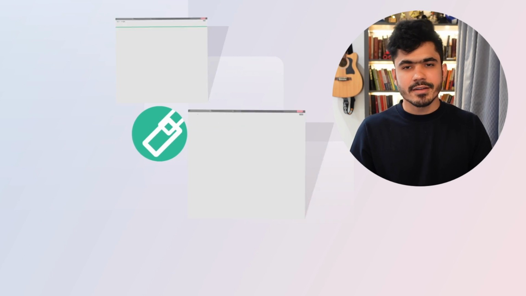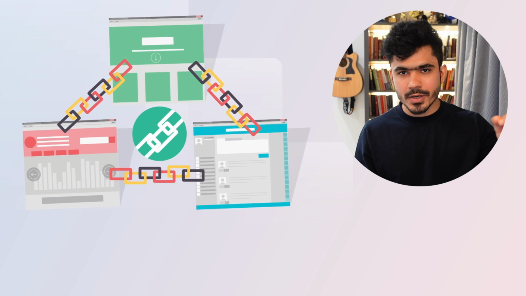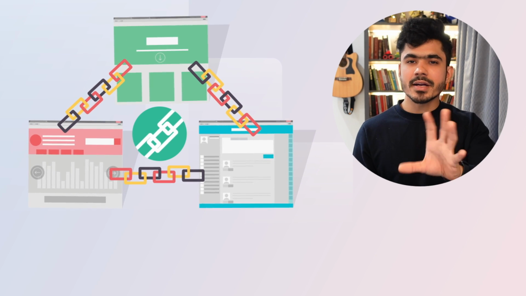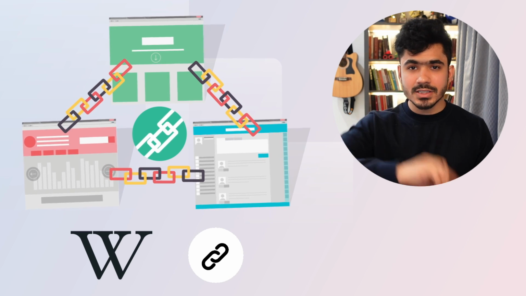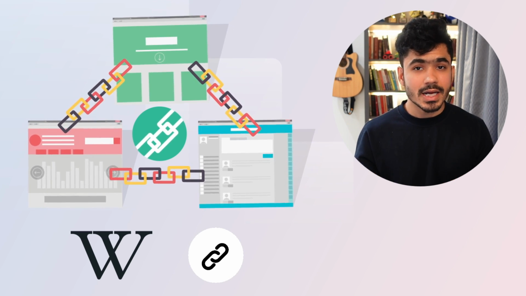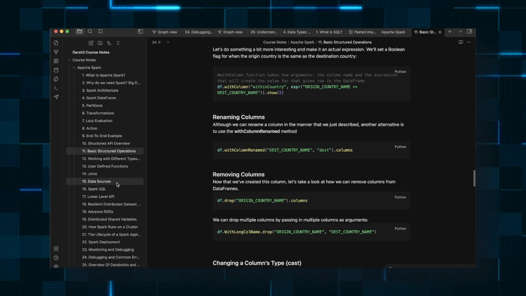One of the exciting features I liked about Obsidian is that you can create links from one document to a second document, just like you find on Wikipedia. When you want to go from one page to a second page based on related topics, you can easily do that. This is the core concept of Obsidian: you can create links between different pages and easily track it with the interactive graph.